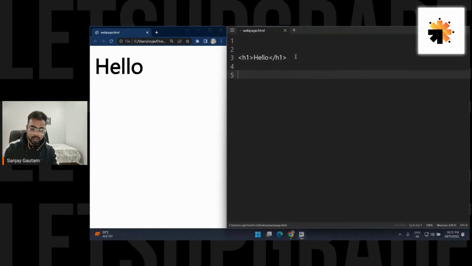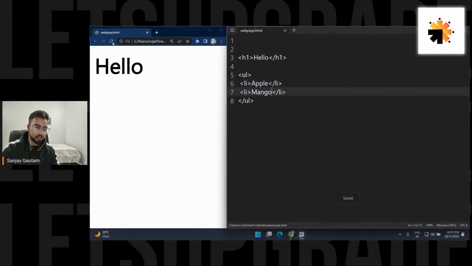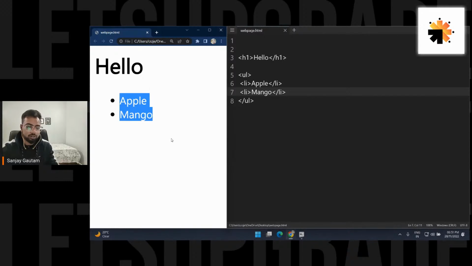You can also create a list by using these tags. So we are going to understand how these tags work. Let me give you some examples. I'm just going to create a list here now. Li, let's say apple, and let me just copy it. I'm just going to paste it, and let's go with mango and save it. See, now I have some sort of list here.